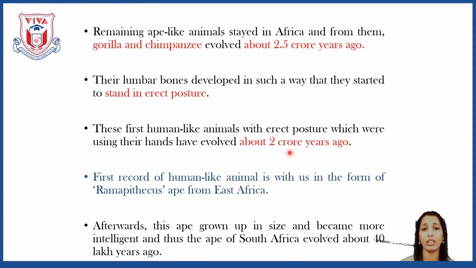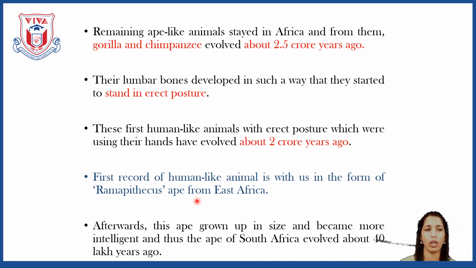That occurred around 2 crore years ago. The first record of a human-like animal is with us in the form of the Ramapithecus ape from East Africa. So the first human-like ape, Ramapithecus, is from East Africa, where it got approximately erect